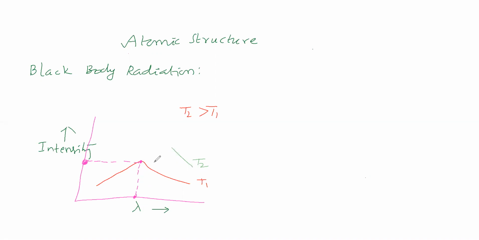Now we will take T2 and T1. Here we will see maximum intensity of radiation in T2, and maximum intensity of radiation in T1.